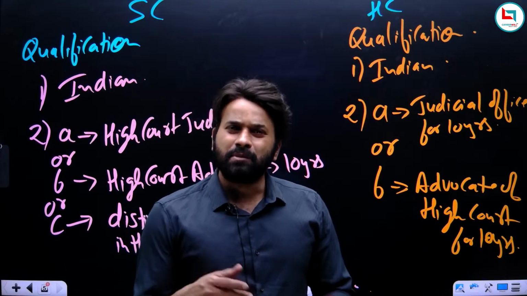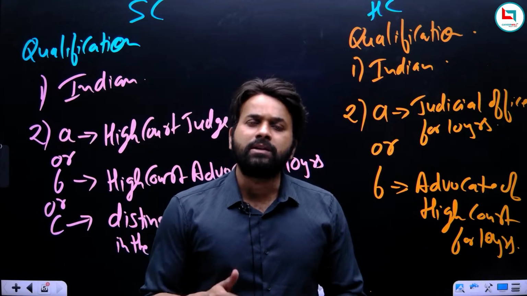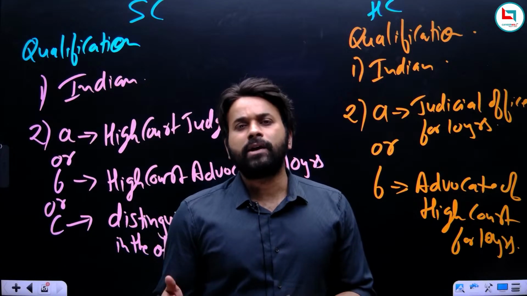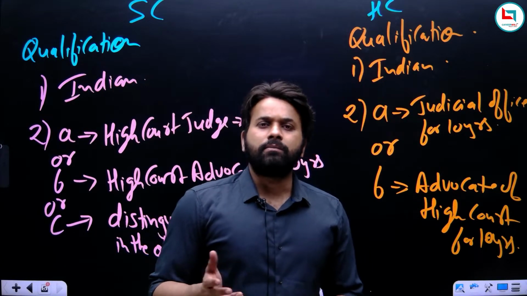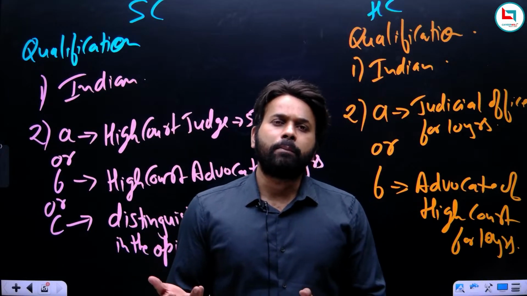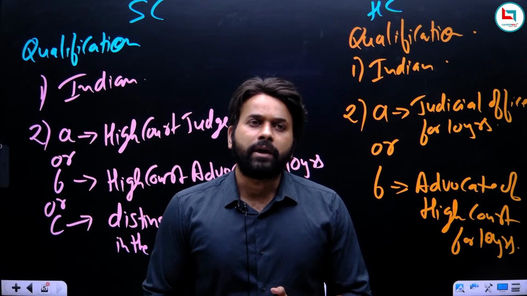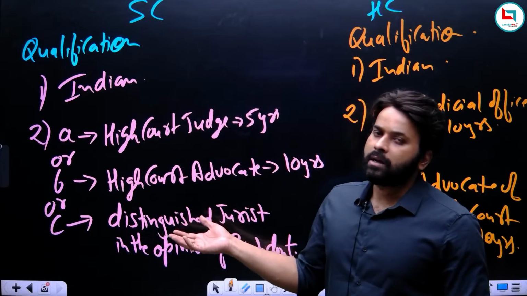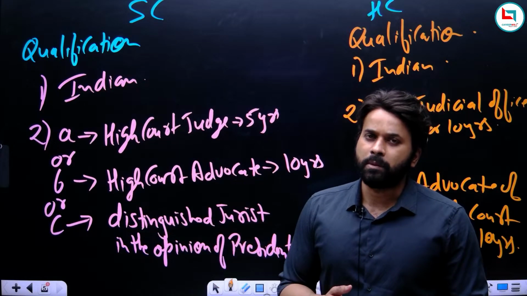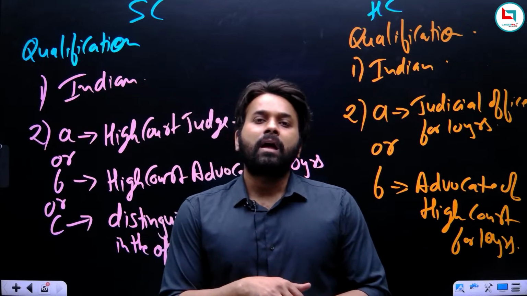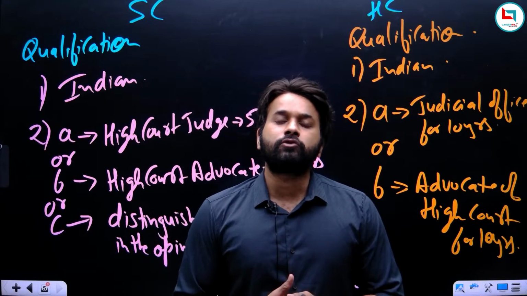But the fact is that in majority of the cases, a judge of High Court is appointed as a judge of Supreme Court. There are only few cases when an advocate is appointed as a judge, but there have been many cases where, or in majority of the cases, a judge of High Court becomes the judge of Supreme Court. And I don't think it has ever happened that a distinguished jurist has been appointed as a judge of Supreme Court. I think we are done with the qualification of Supreme Court and High Court.